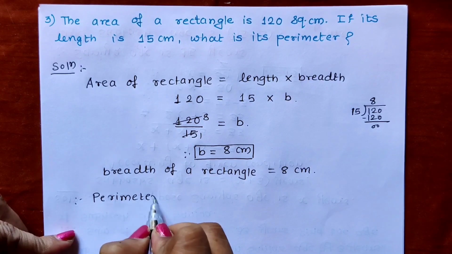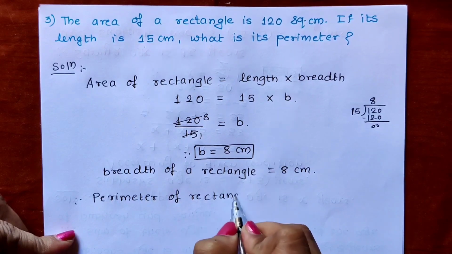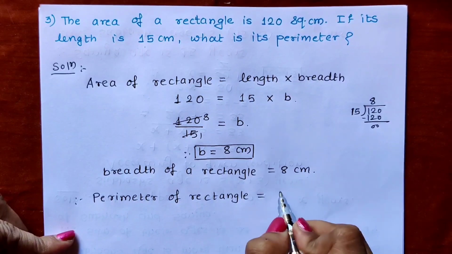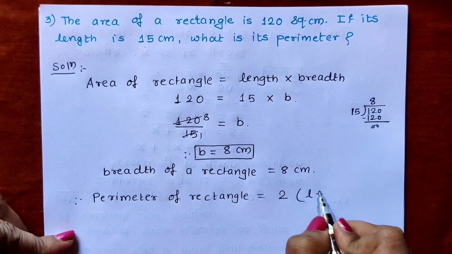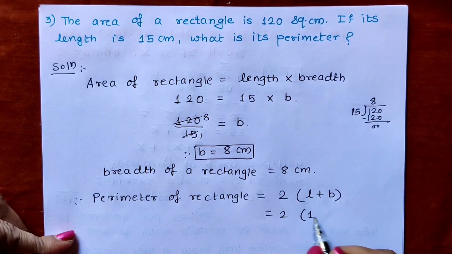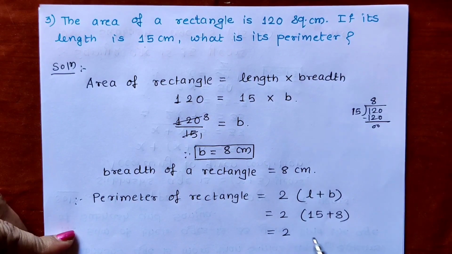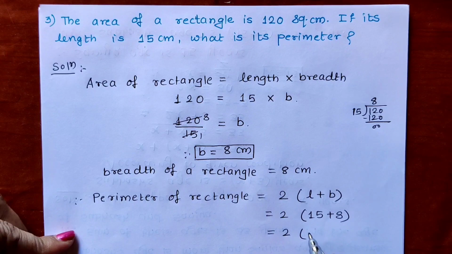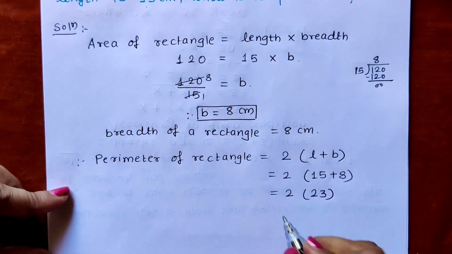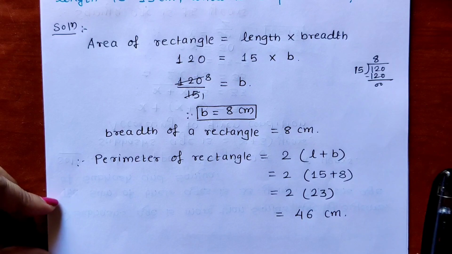Perimeter of rectangle is equal to 2 into length plus breadth. So 2 into, length is 15, breadth is 8. 2 into 15 plus 8, what is the answer? 23. So 2 into 23, what is the answer? 46 centimeter. So write the answer statement.